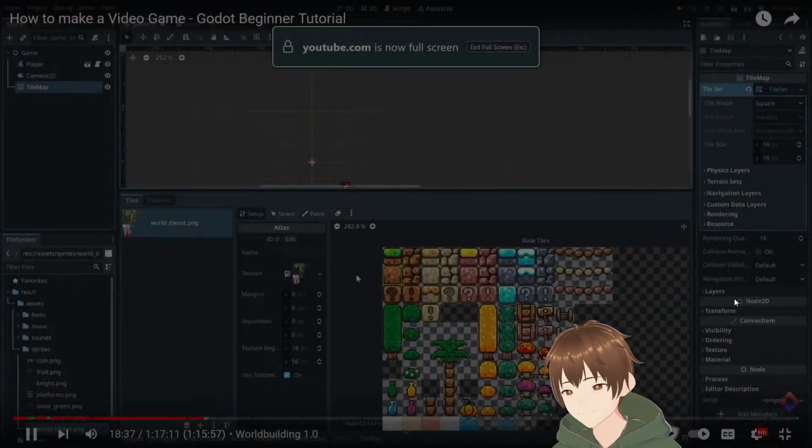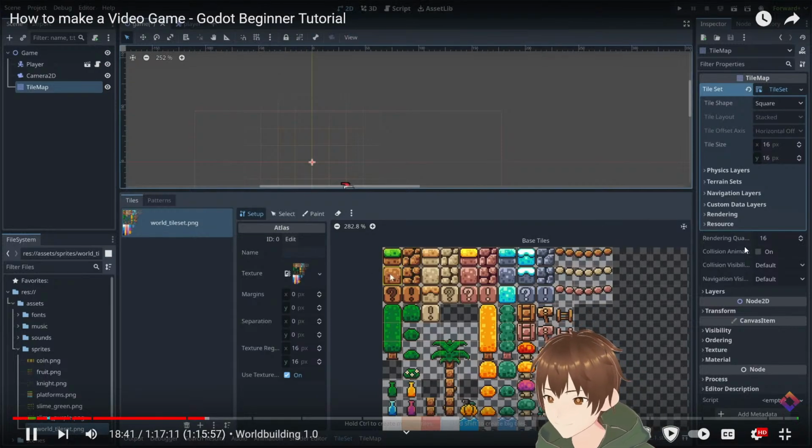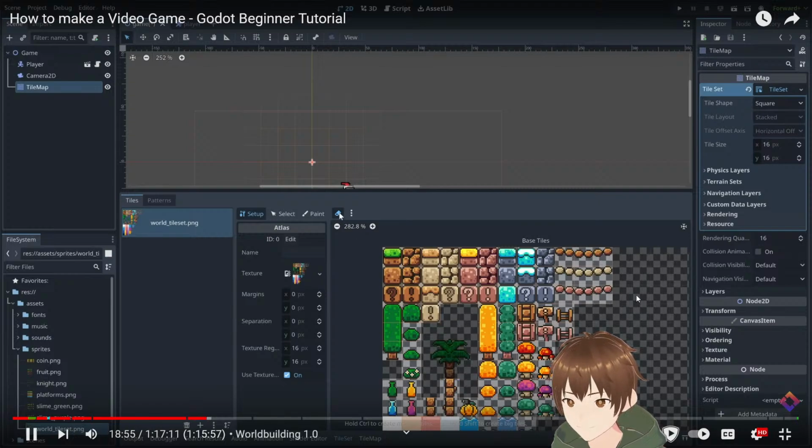And as you can see, it's actually gone ahead and automatically detected the grid cells that have tiles. If for some reason it's made an error, we can always use our eraser here to remove tiles. In this case here, it thinks that the top of the palm tree is a bunch of different tiles. I'm going to use the eraser to get rid of these, and instead go out of the erase mode, and then hold down Shift while clicking and dragging to turn this into one big tile.